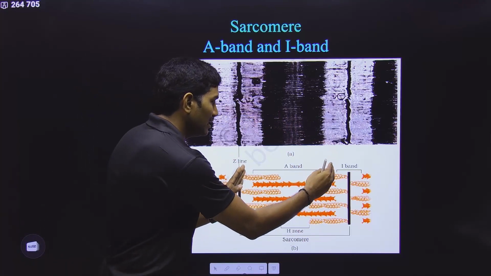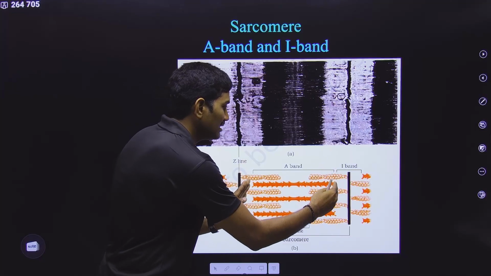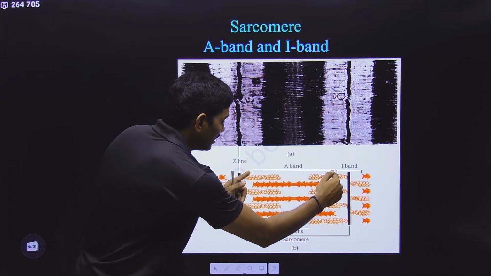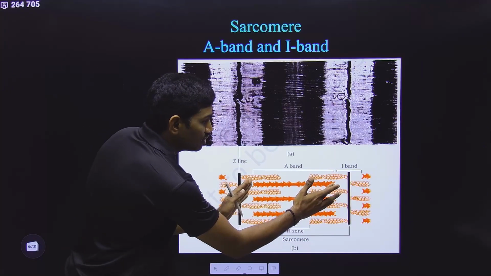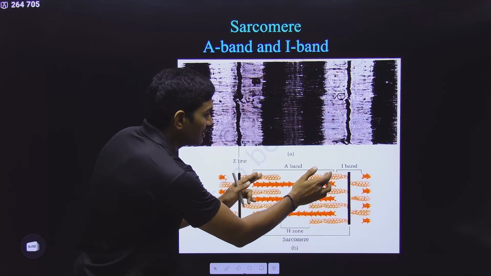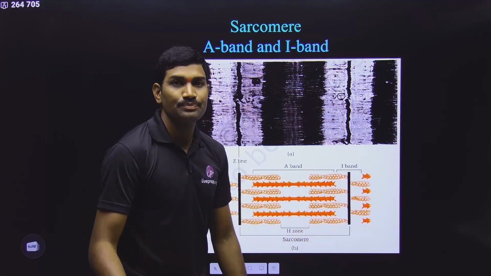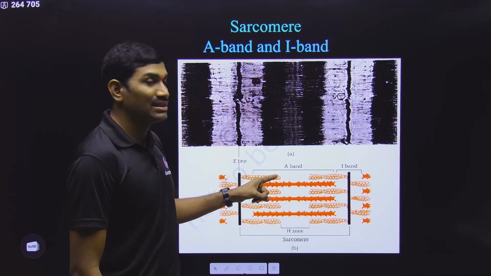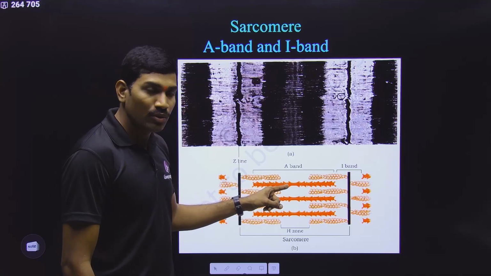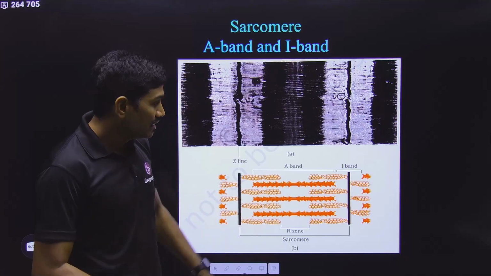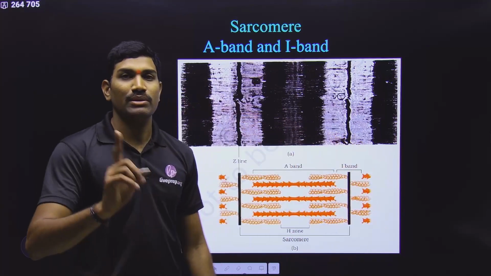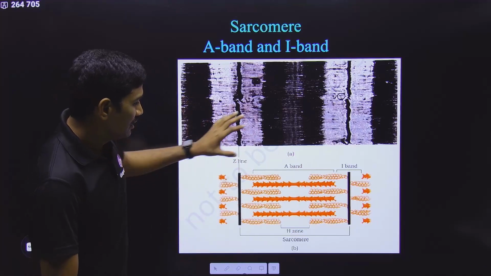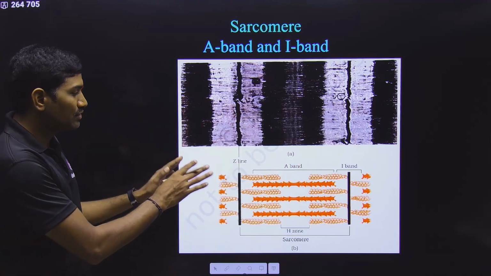Since when we are deciding this A band, we are saying that it is actually the length of the myosin. But technically, if you observe, the A band is not just having myosin. It is not only having myosin. Along with myosin, it is even having thin filaments. So that's why you need to observe: A band is having both thick and thin filaments. But I band is having only thin filaments. It is not having thick filaments. Observe it very carefully. Clear? This is the general arrangement of this particular one.